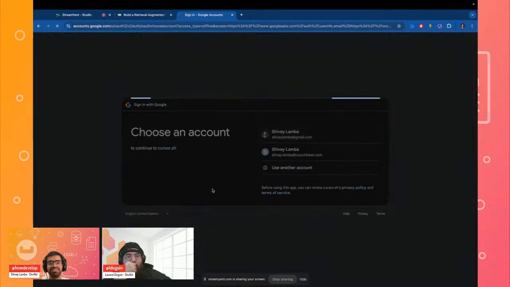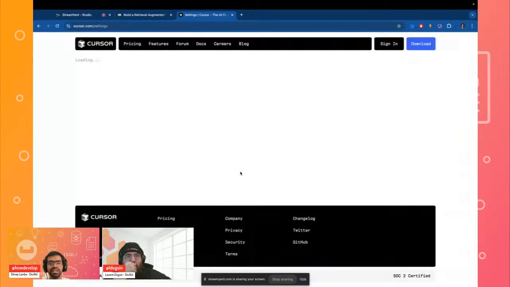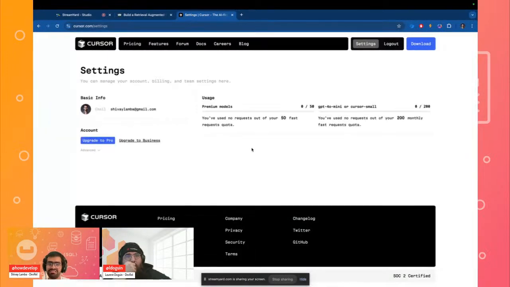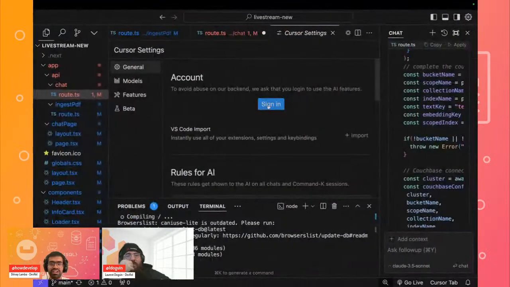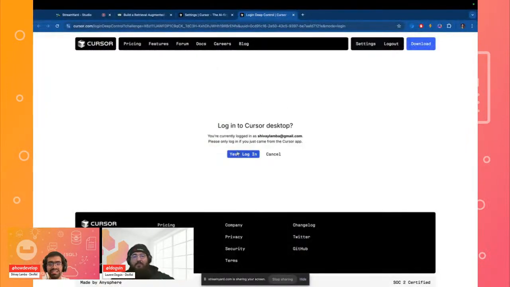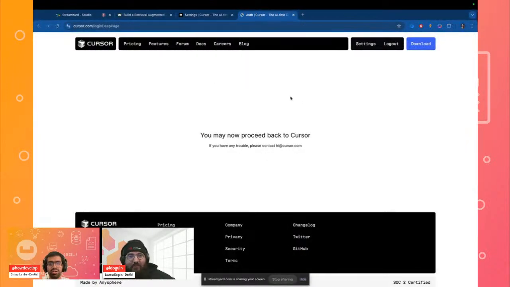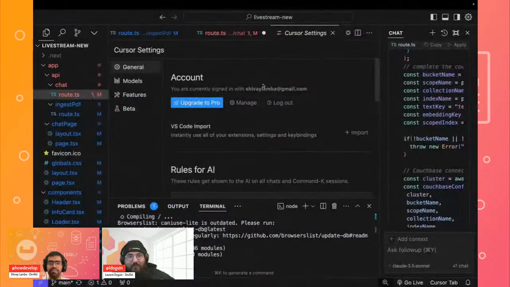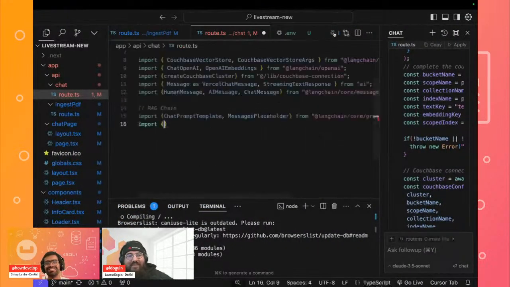Let me just use my personal email account over here, and yes, I have access. So if I quickly sign in, hopefully this should, yeah, perfect. I should have access again. So this is a quick hack. In case you don't want to pay, you can use another side account that you might have, and very easily get back the access. That's something to keep in mind.